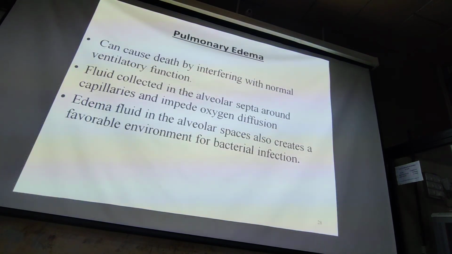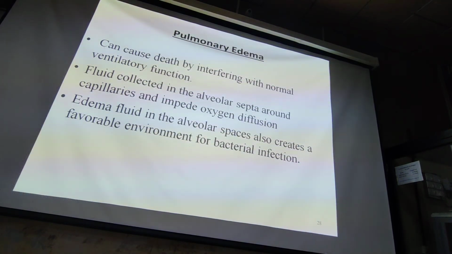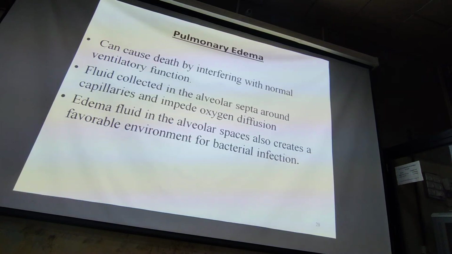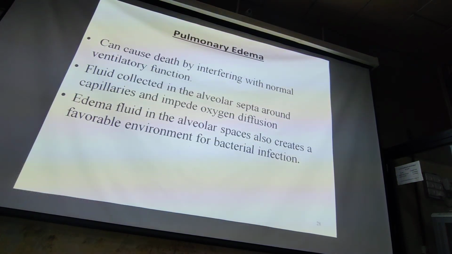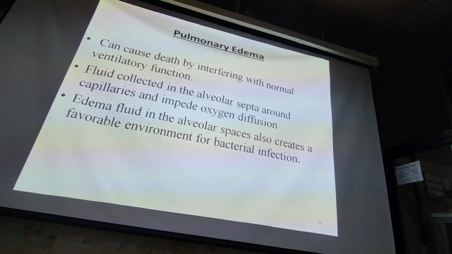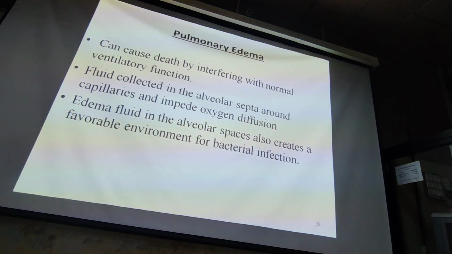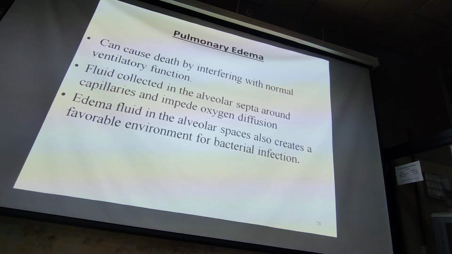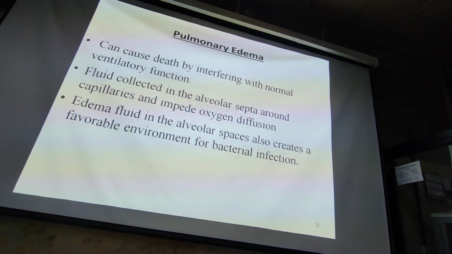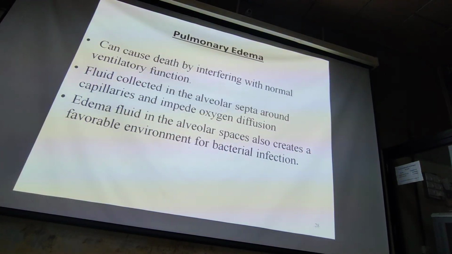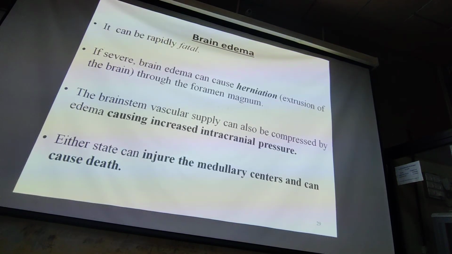Pulmonary edema can cause death by interfering with normal respiratory function. Fluid collected in the alveolar septa around capillaries impedes oxygen diffusion. Edema fluid in the alveolar space creates a favorable environment for bacterial infection. Initially, in hydrothorax and hydropericardium, the fluid is a transudate. Later on, if bacterial infection supervenes, it may convert to an exudate, an inflammatory and infectious fluid.